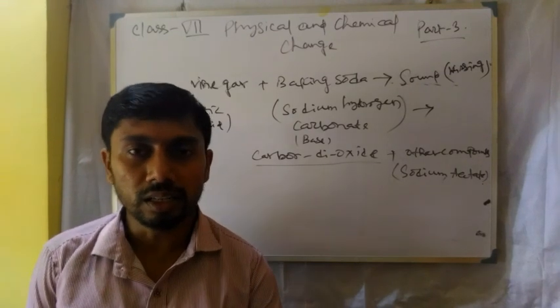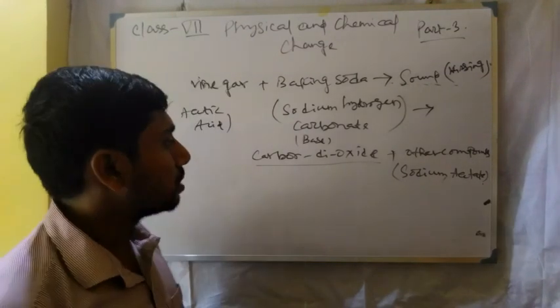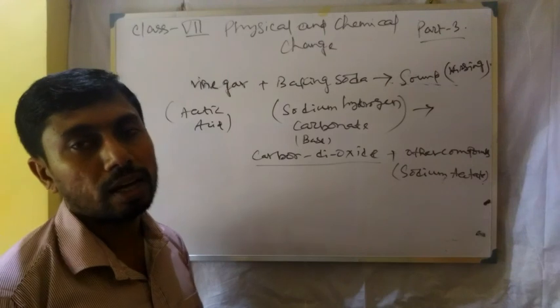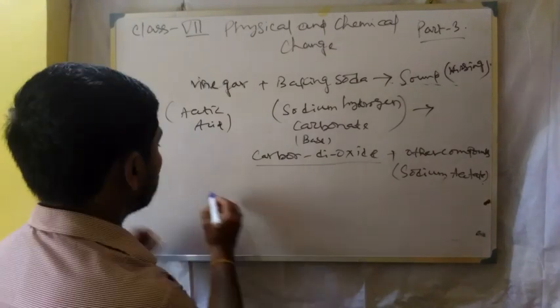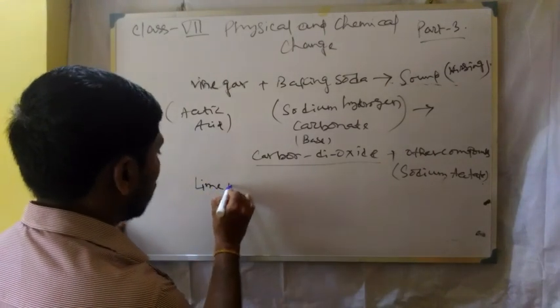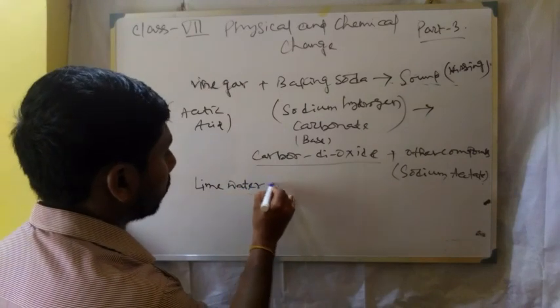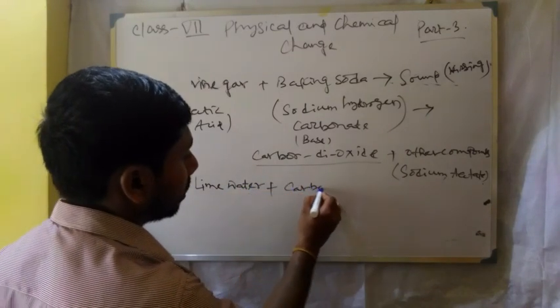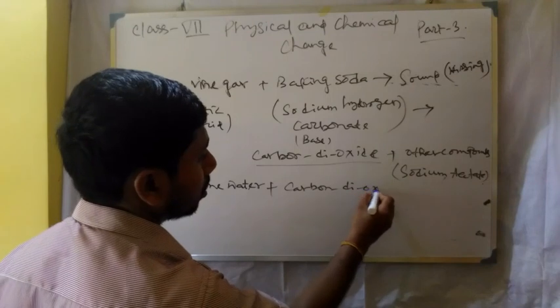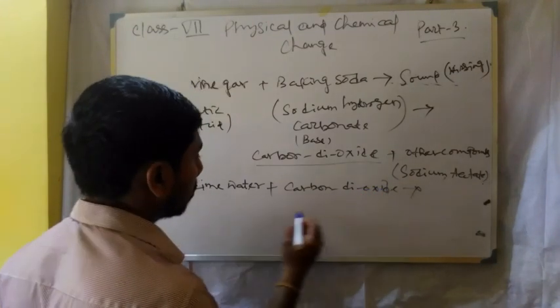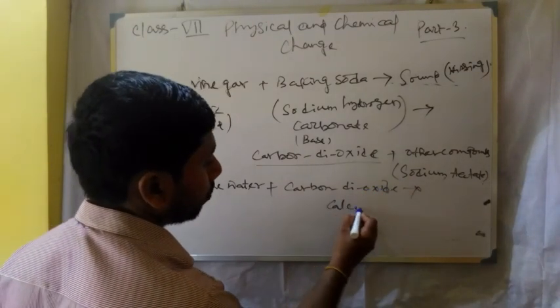What is the reason behind it? A compound is formed: lime water plus carbon dioxide forms calcium carbonate.